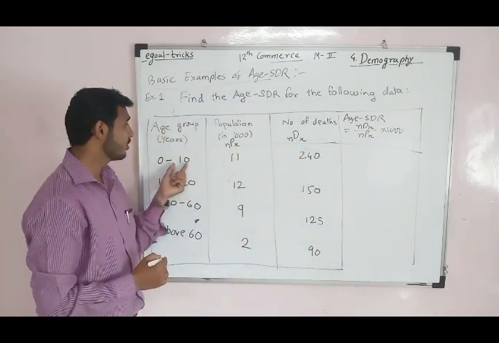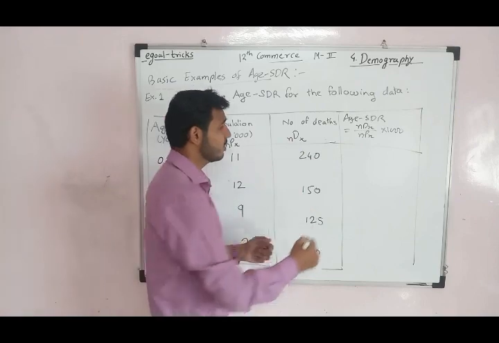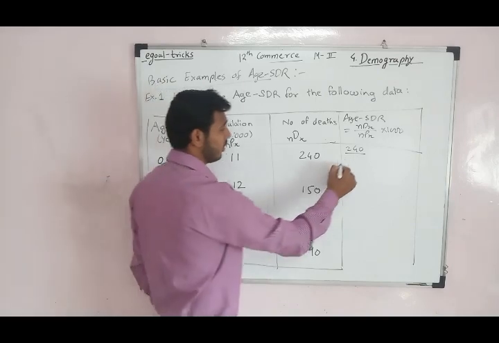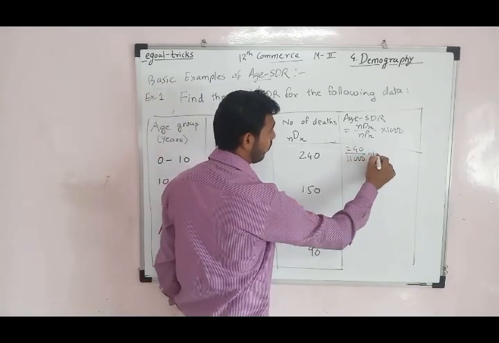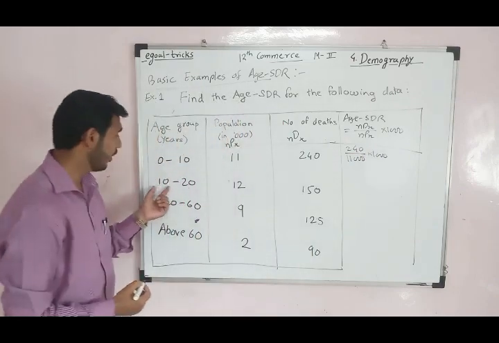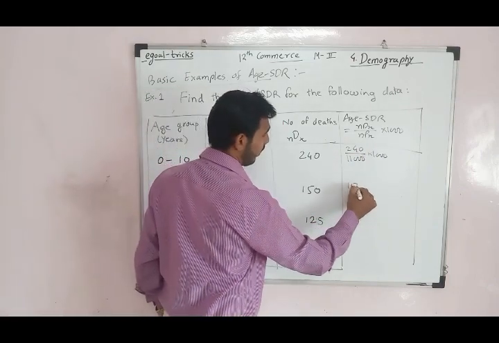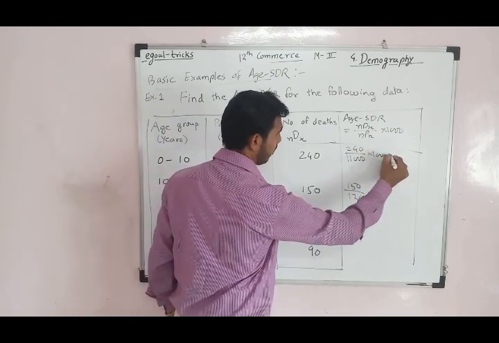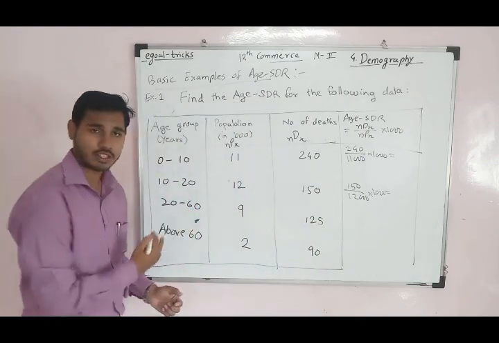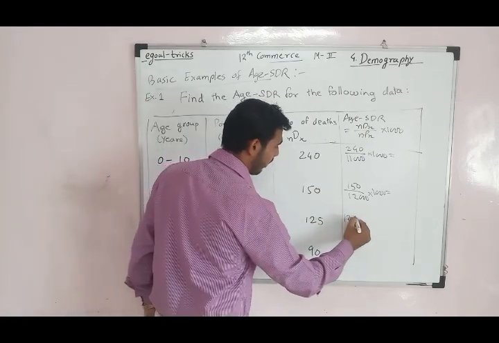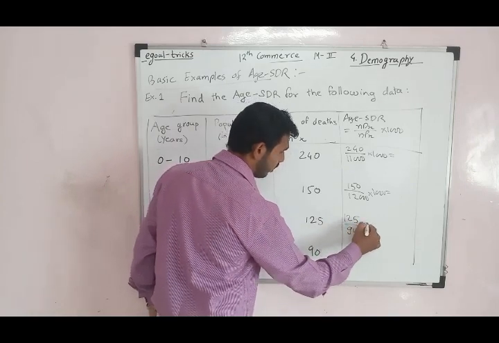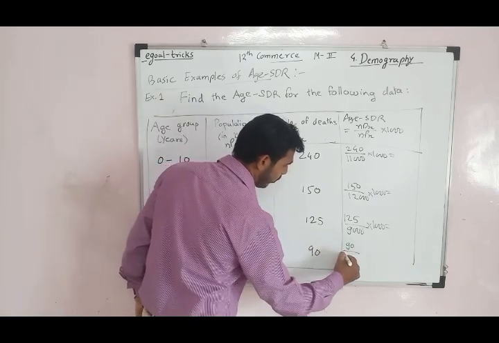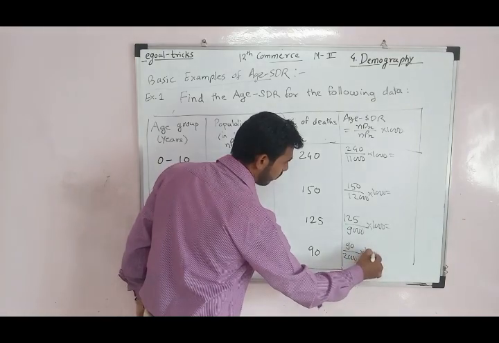For 0 to 10, the Age-SDR is 240 upon 11,000 into 1000. Similarly, for 10 to 20 it is 150 upon 12,000 into 1000. For 20 to 60 it is 125 upon 9,000 into 1000, and the last is 90 upon 2,000 into 1000.